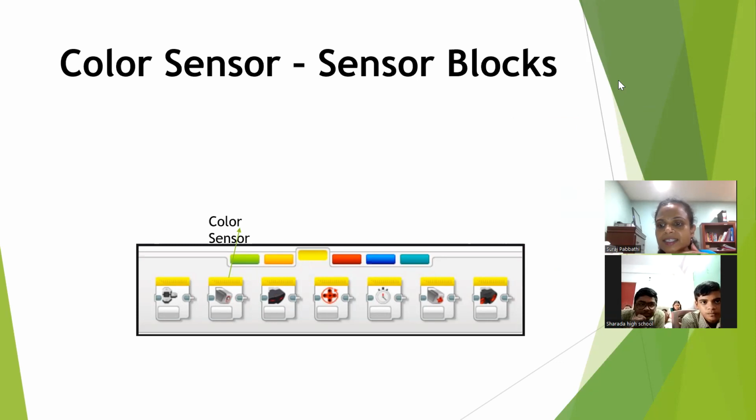So today we will be learning about color sensor. And where is the color sensor? Color sensor is part of these sensor blocks. What other sensor we learned? We already learned touch sensor. You remember? We learned touch sensor. Today we will be starting with the color sensor. Let's understand what color sensor is.